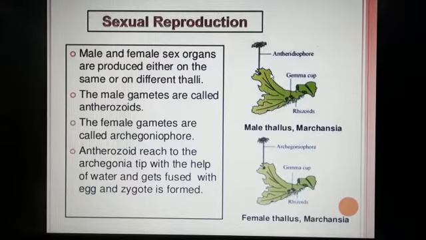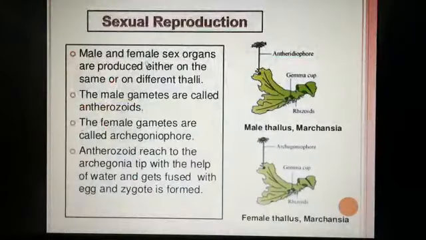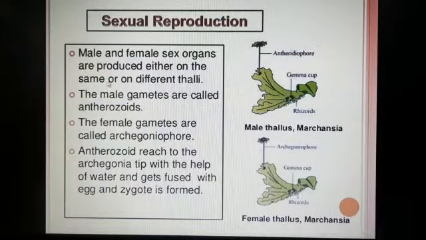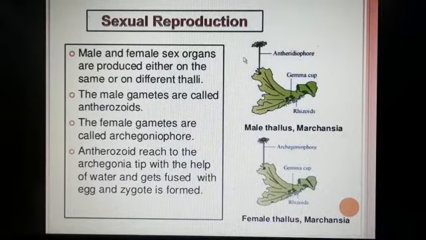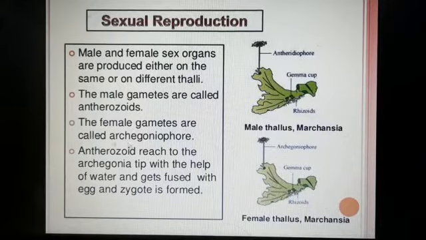Here you see the male thallus Marchantia and the female thallus Marchantia. The male thallus has the antheridiophore, and the female thallus has the archegoniophore. The antheridiophore produces antherozoids, the male gametes.